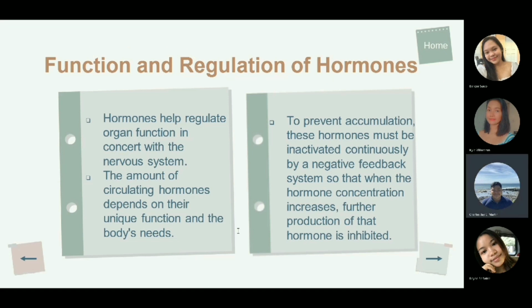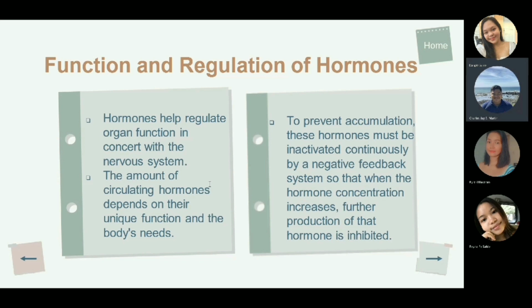Next is function and regulation of hormones. Hormones help regulate organ function in concert with the nervous system. The rapid action by the nervous system is balanced by slower hormonal action. This dual regulatory system permits precise control of organ functions and response to changes within and outside the body. The endocrine glands are composed of secretory cells arranged in minute clusters known as acini. A rich blood supply provides a vehicle for the hormones produced by the endocrine glands to enter the bloodstream rapidly.